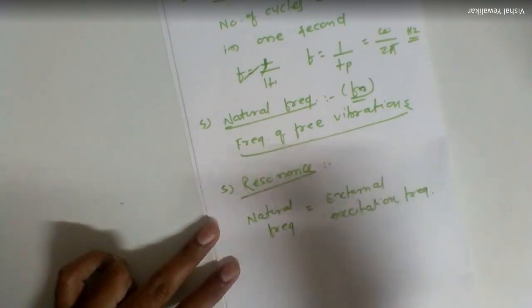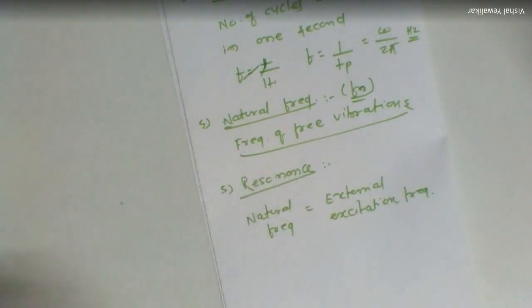excitation frequency. That is the reason why, if you see the complete syllabus, you will come to know most of the numericals are based on calculation of natural frequencies. We are always interested to avoid this resonance condition. So what we do, we calculate the natural frequency. Once you know the natural frequency, we always try to avoid that value which is equal to the external excitation frequency, and thereby we can easily avoid the condition of resonance.